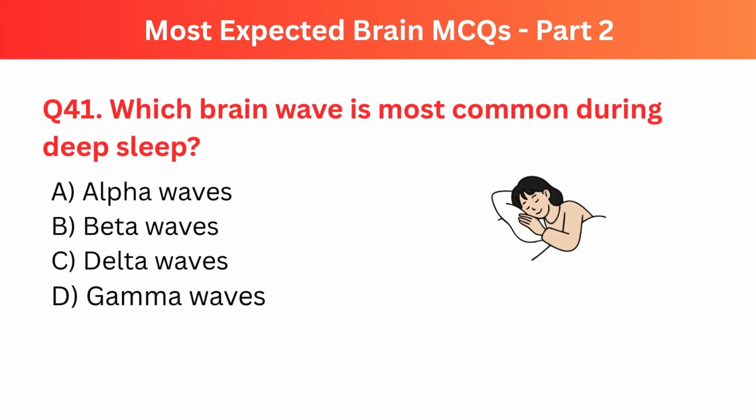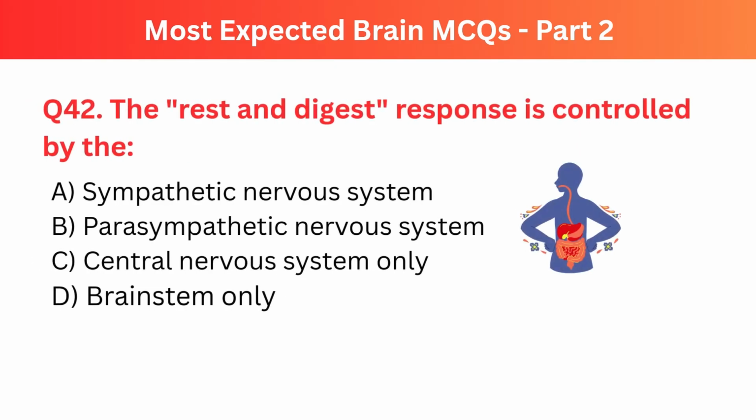Question number 41. Which brain wave is most common during deep sleep? The right option is C. Delta waves. Question number 42. The rest and digest response is controlled by the. The right option is B. Parasympathetic nervous system.